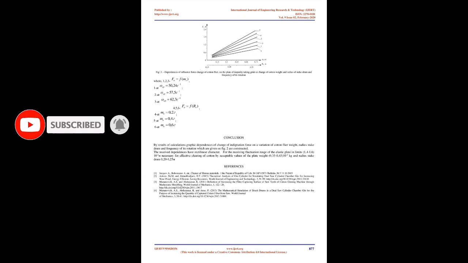Conclusion. By results of calculations, graphic dependences of change of the disturbing force on a variation of cotton flier weight, radius of stake drum and frequency of its rotation, which are given in Figure 2, are constructed. The received dependences have a rectilinear character. To obtain the fluctuation range of the elastic plate within 1.4-1.6 × 10^-3, necessary for effective clearing of cotton, acceptable values of the plate weight are 0.35-0.45 × 10^-3 kg and radius of stake drum 0.20-0.25.